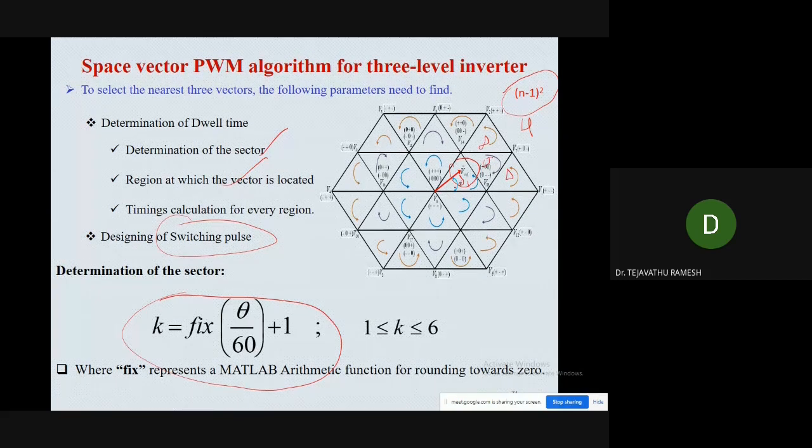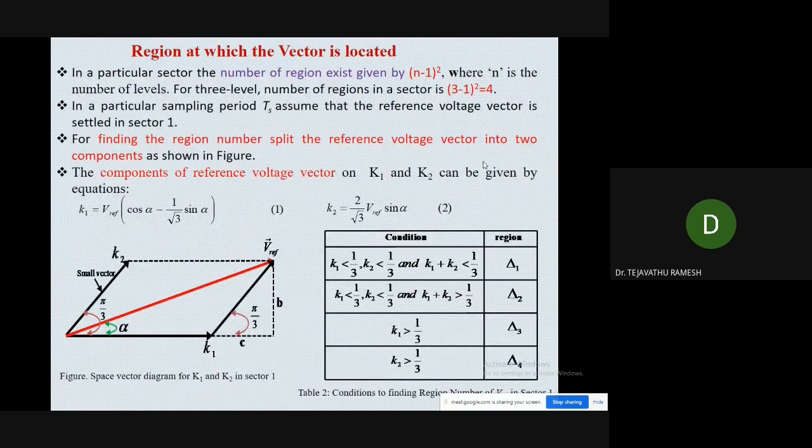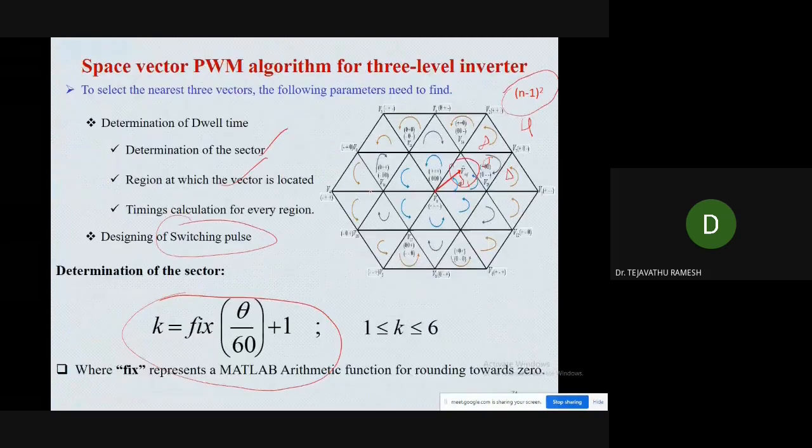To identify that, we need to go for another way of representation. Assume that in a particular sampling period TS, the reference voltage vector is settled in sector 1. So this is sector 1.